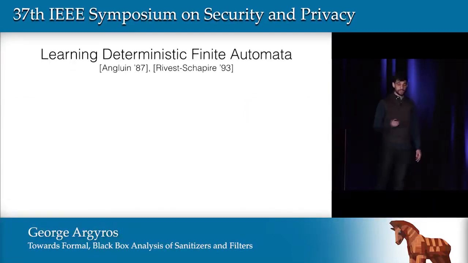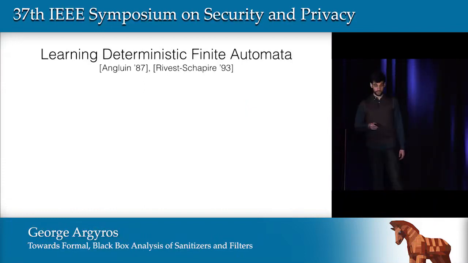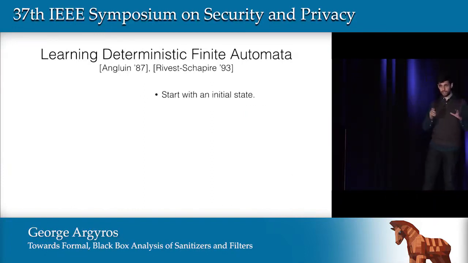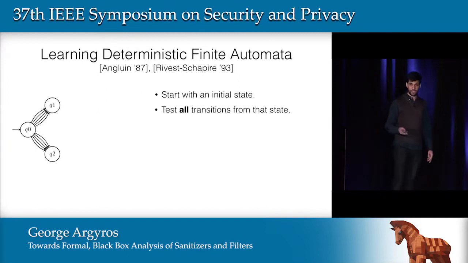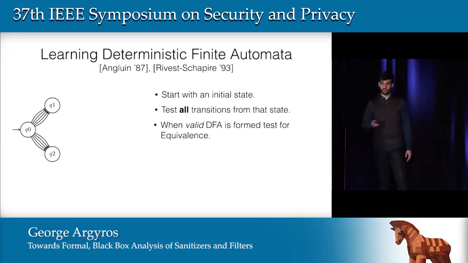So in that model, there is a very popular algorithm for learning deterministic finite state automata, which is called the L-star algorithm. That algorithm works as follows. We first start with our initial hypothesis being an initial state, just a simple state. And afterwards, we will test all transitions from that state and see where they are going. And there is a way to do that. And at some point, we will come up with a valid hypothesis, a valid automaton.